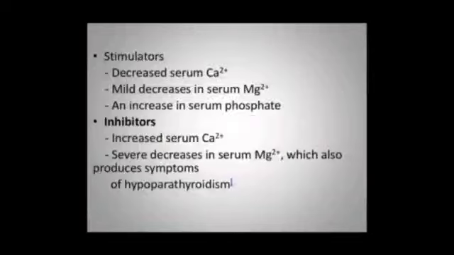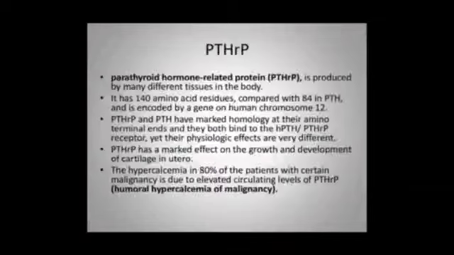What are the stimulators? Decrease in serum calcium, mild decrease in serum magnesium, and an increase in serum phosphate. Inhibitors: increase in serum calcium and severe decrease in serum magnesium, which also produces symptoms of hypoparathyroidism.